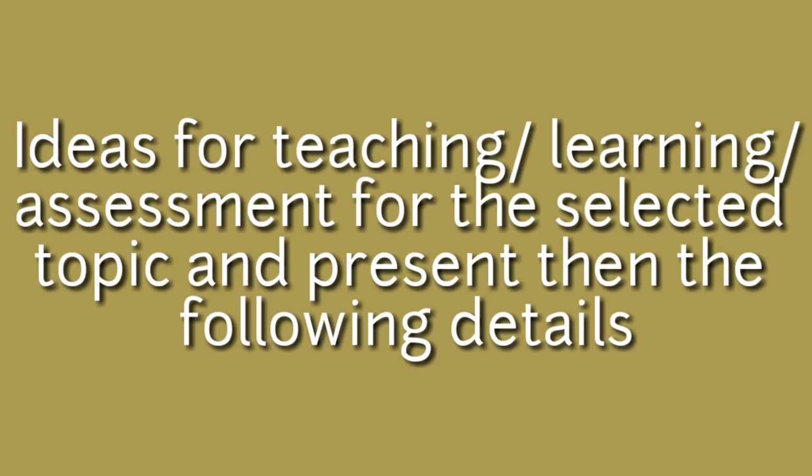Ideas for teaching, learning, assessment for the selected topic, and present the following details.